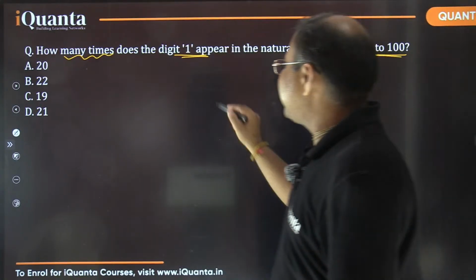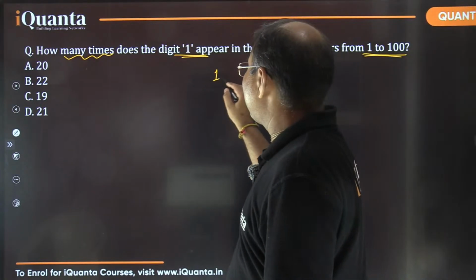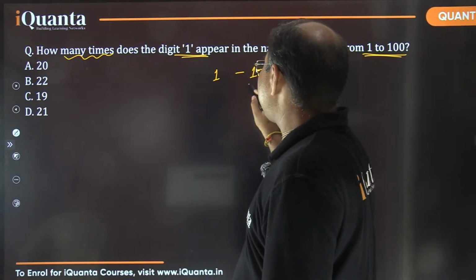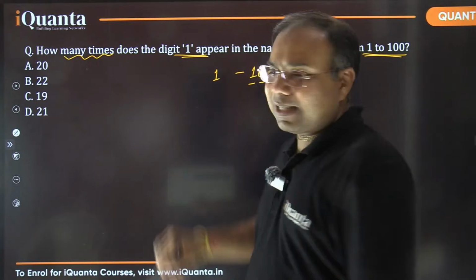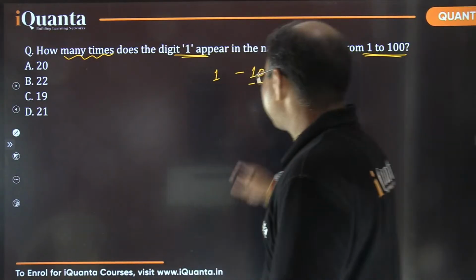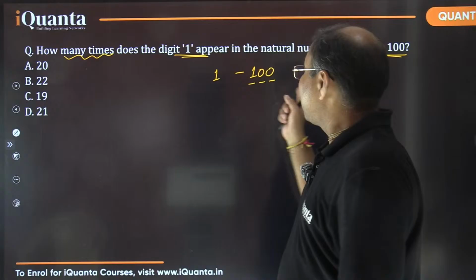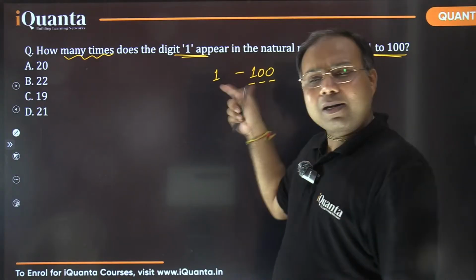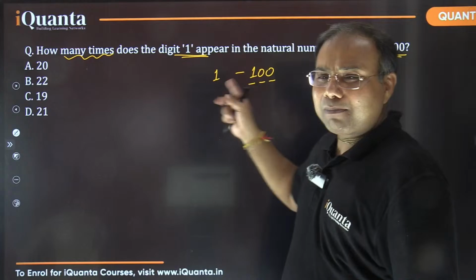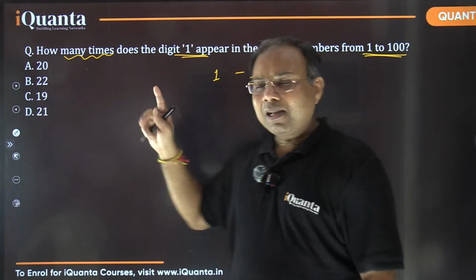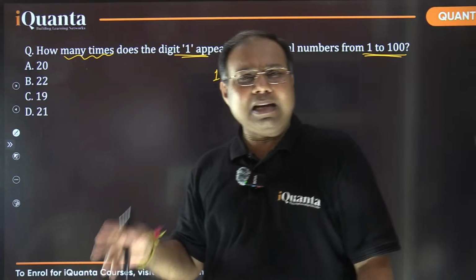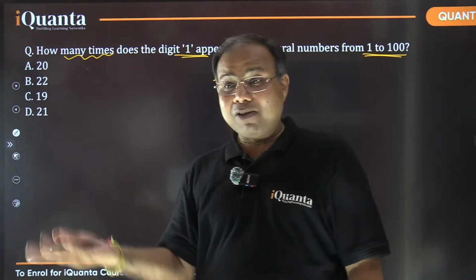So I can see 1 to 100 when I'm writing all these numbers. At most we are going to have 3 places in a number, right? If I talk about the place values, we have ones place or units place, tens place and hundreds place. By the way, this 100 is the only 3-digit number, and the other numbers are less than that. Some are having 2 digits, some are having 1 digit only.